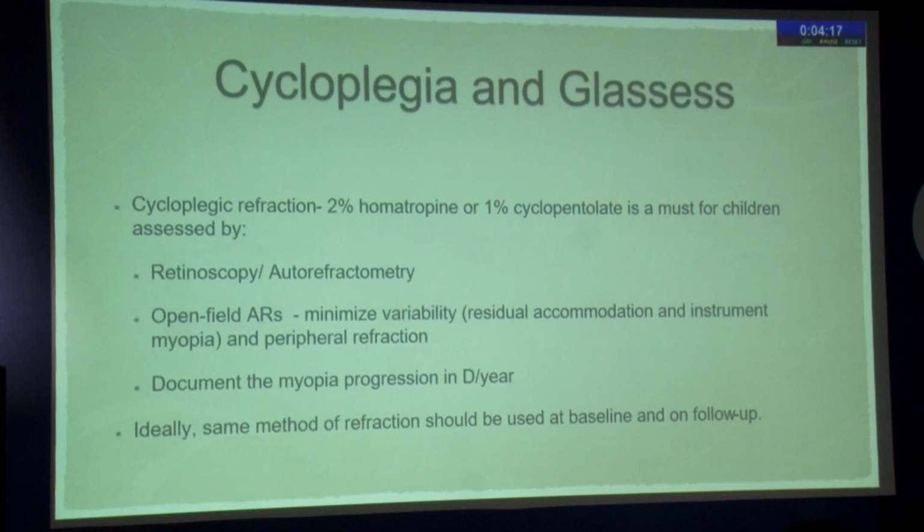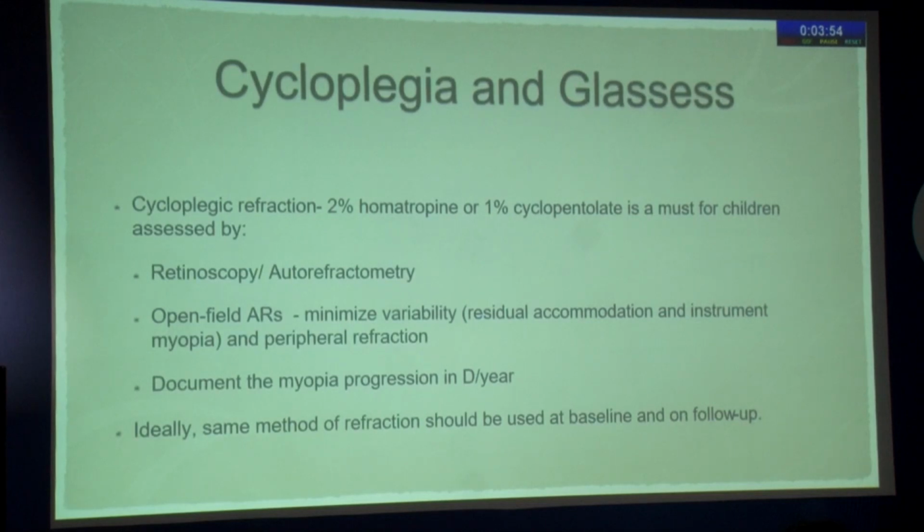For very young children, we can plan for atropine, short of which we can plan for homatropine and cyclopentolate, do a retinoscopy, AR can be done. Open ARs are now being propagated because they tend to minimize the residual accommodation and also the instrument myopia. They also help us in doing peripheral refraction, which is being advocated as a part of assessment in case of progression of myopia, and also try and document the myopia in terms of diopters per year.